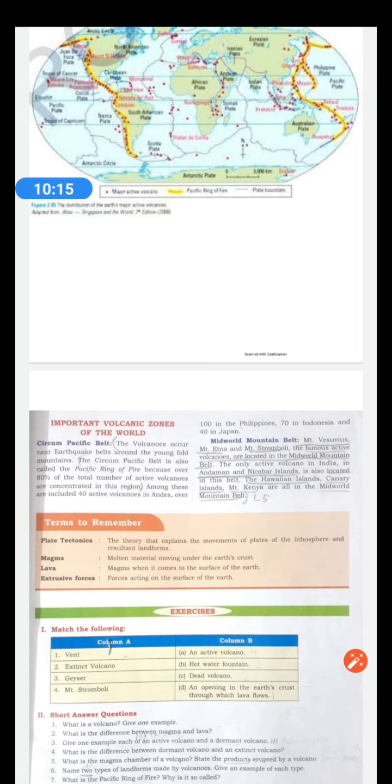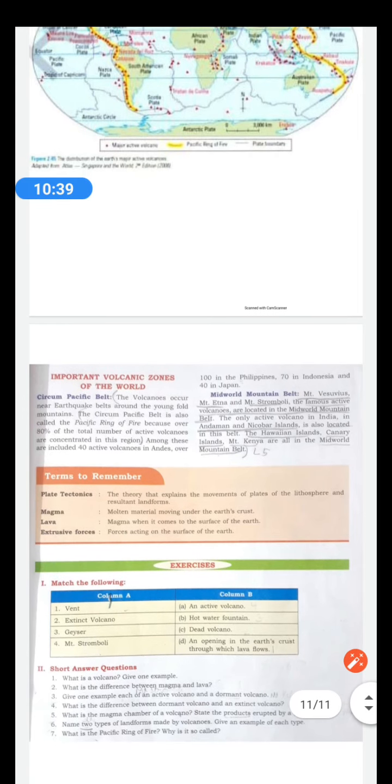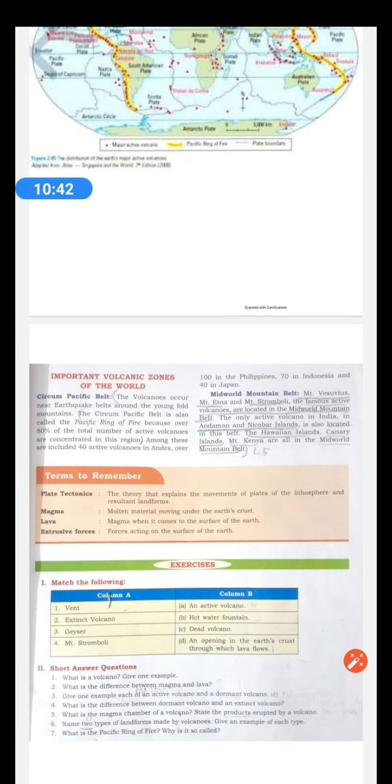So I am uploading the text of the important volcanic zones of the world. Now you will see there are terms to remember. So you can learn these terms, and below that are some exercises which is given. Now the first one is match the following for you to practice, and in the second one they have written short answer questions. Now this will be like your assignment, and what you can do is find the questions, learn it up. And now children, you go through the lesson and revise it and learn it up.